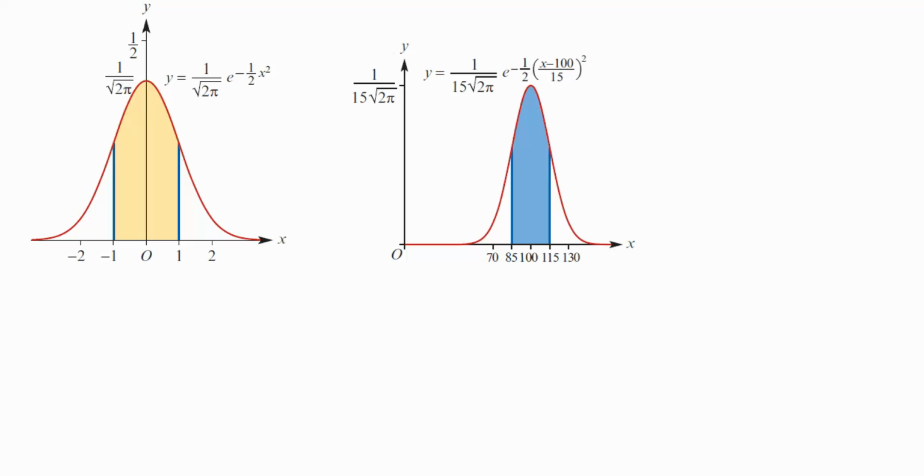So I've just changed my x value, 85, to negative 3, and I can do it for 115 too. So 115, x take away mu, take away 100, divided by 5. Still works out: 15 divided by 5 is 3, which is true.